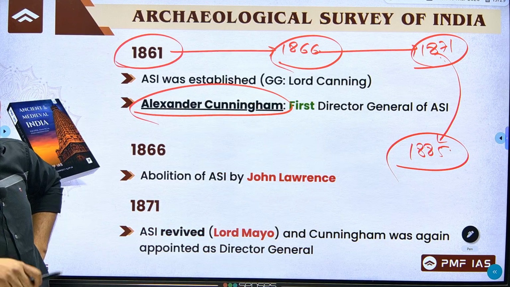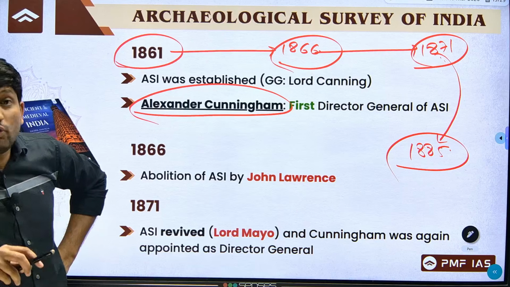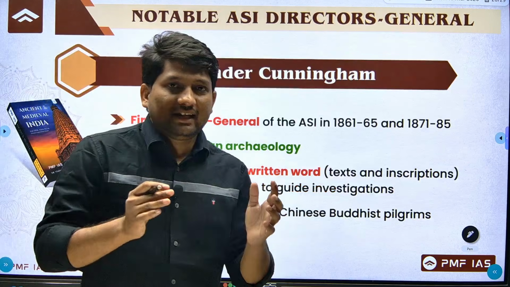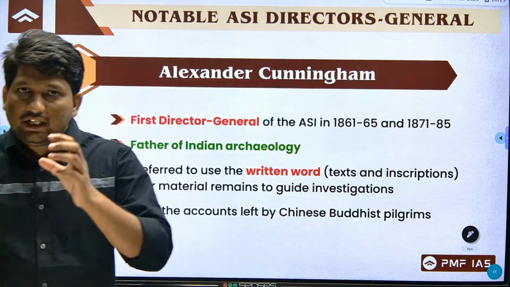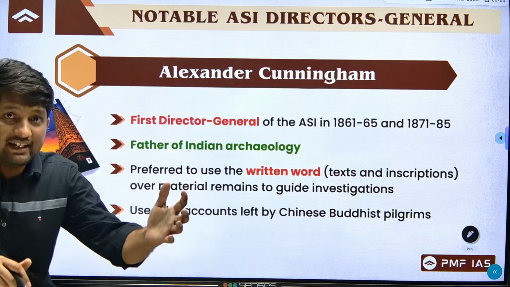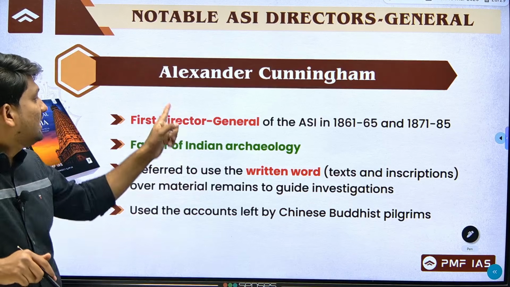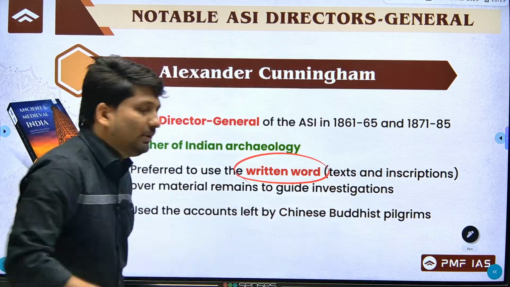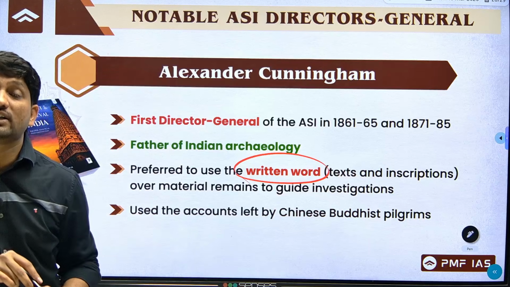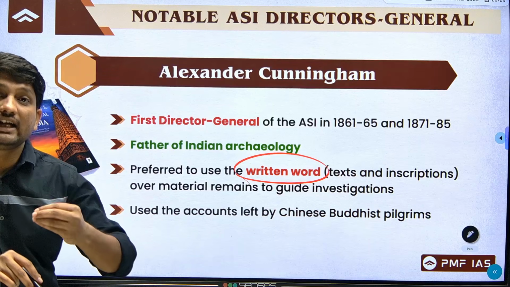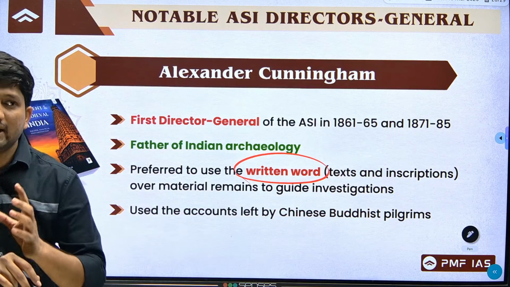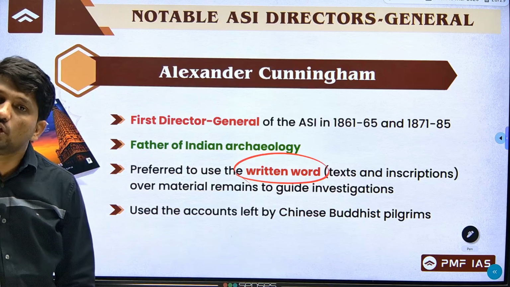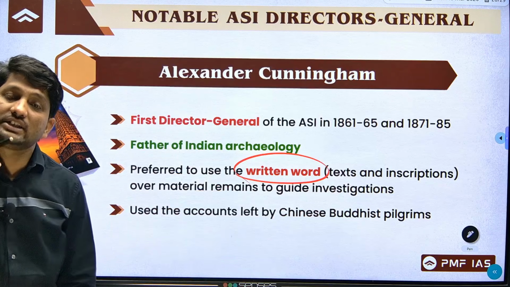The problem with Alexander Cunningham was he was more focused on writings. So we have these two types, writings as well as excavation. In writings as well as material remains, he gave more importance to the written words. Basically, whatever written records he found, based on that he did the excavation. To guide his excavation, he used written records. So he gave too much importance to written records.